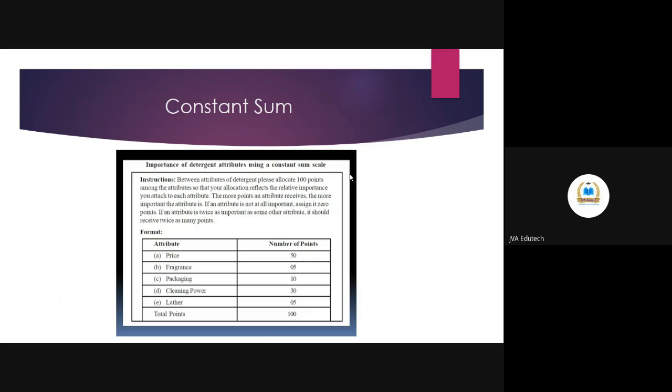In constant sum, we ask them to assign scores to the attributes of the product or attributes of anything that you want.